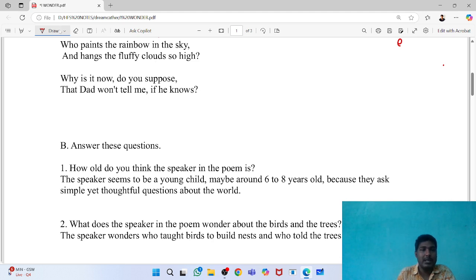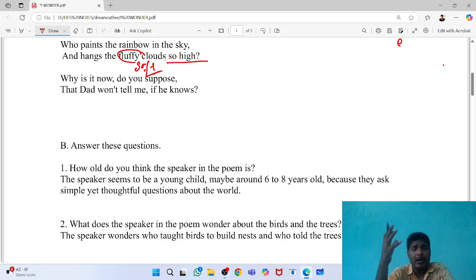And hangs the fluffy clouds. Fluffy, what does it mean? It is soft cloud. Fluffy meaning very soft, very very delicate kind of things. So clouds are supposed to be fluffy, like they are like cotton. If we put the cotton in a circular way, we will feel the cotton very soft and beautiful. And what is the color of the cotton? So clouds, that's the white. So the poet is only talking here like the clouds are the collection of cotton. So hangs the fluffy cloud so high. So the little boy, the little child, thought that the cloud may be hung by somebody else.